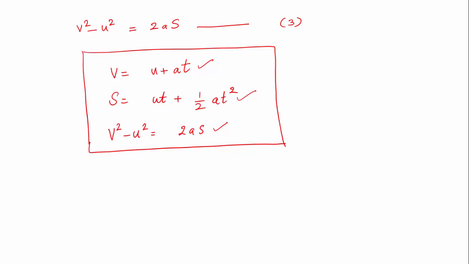So on the earth, if you drop an object from a height, it falls down in a straight line. Imagine that there is no air resistance. Air resistance is not there at all. Imagine that it is falling under vacuum. So you know, by Galileo's experiment, any object that is falling under gravity comes down with a constant acceleration. It doesn't depend on the mass of the object.